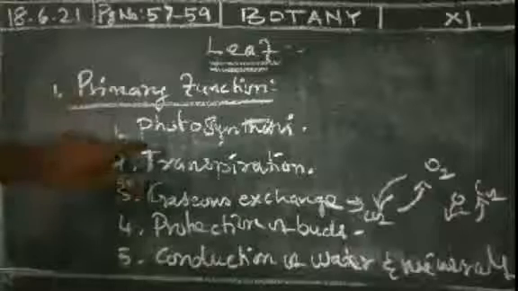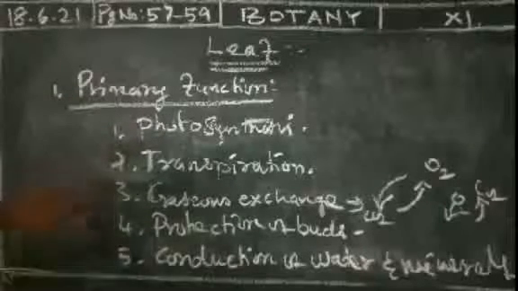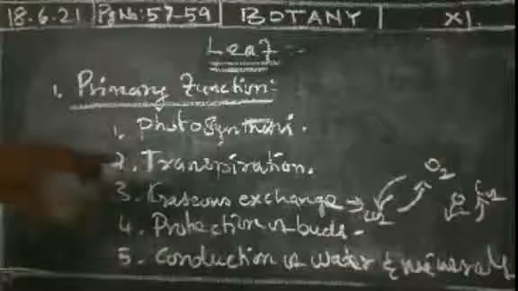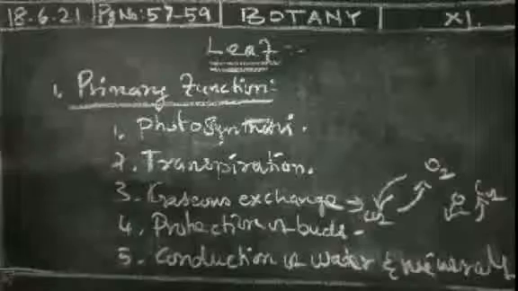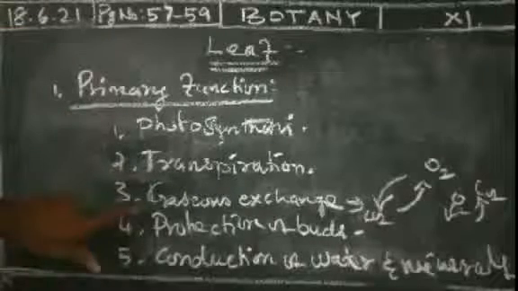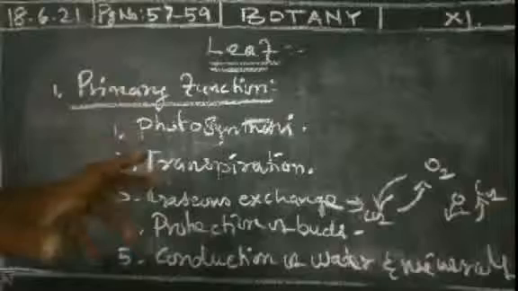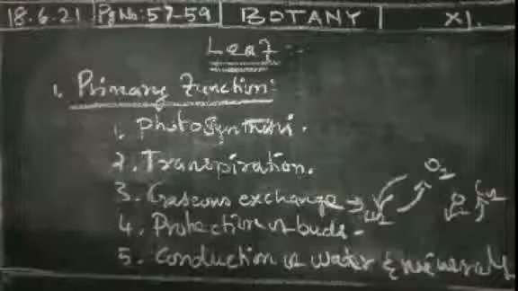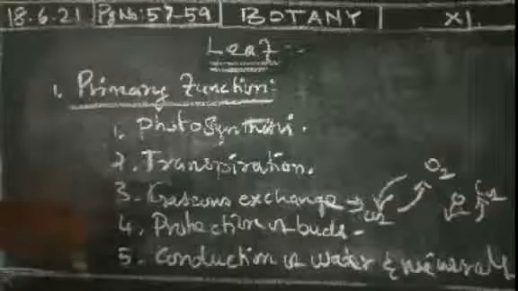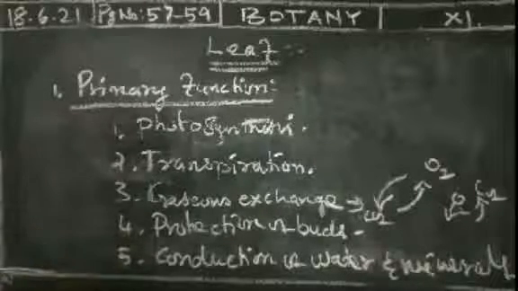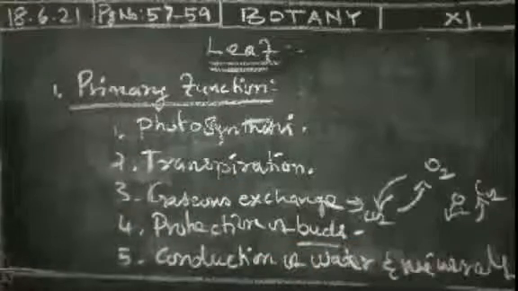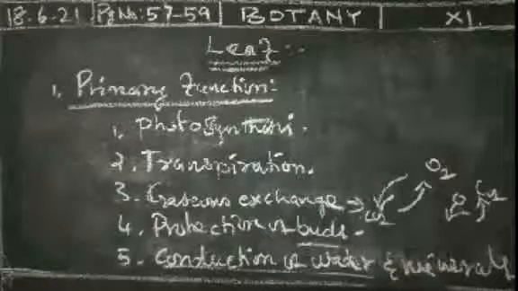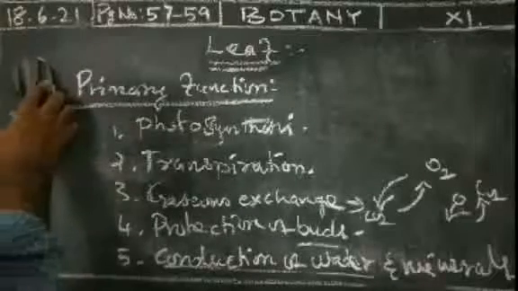Photosynthesis: the food material is prepared by the leaf only. Transpiration means the evaporation or removal of water molecules. Gaseous exchange: intake of oxygen and release of carbon dioxide, or otherwise intake of carbon dioxide and release of oxygen in photosynthesis. Then production of buds, it will protect and cover the buds, and also conduction of water and minerals. These are the main primary functions of a leaf.